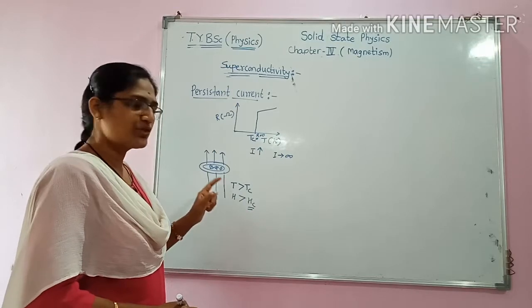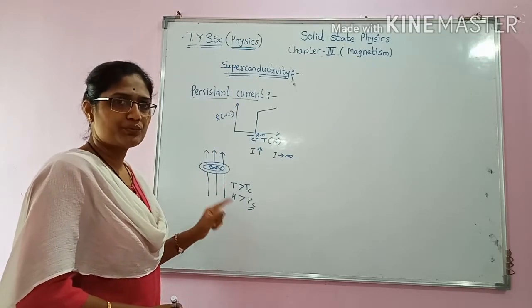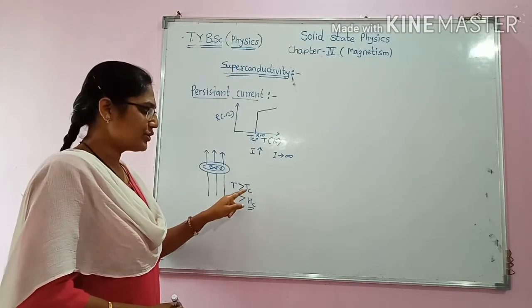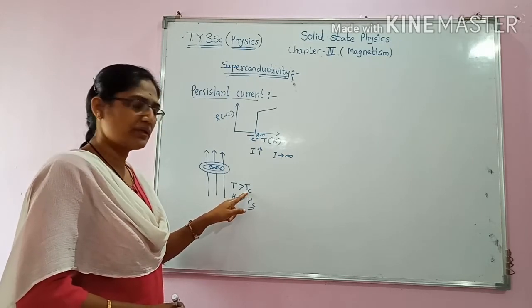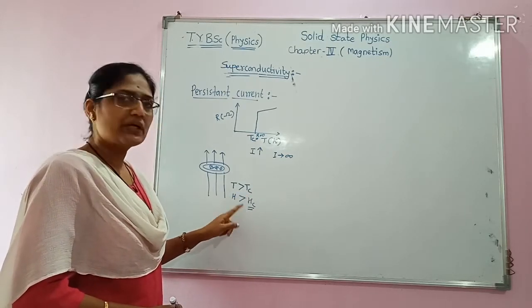There are two terms which are very important related to superconductors: transition temperature or critical temperature Tc, and critical magnetic field Hc.